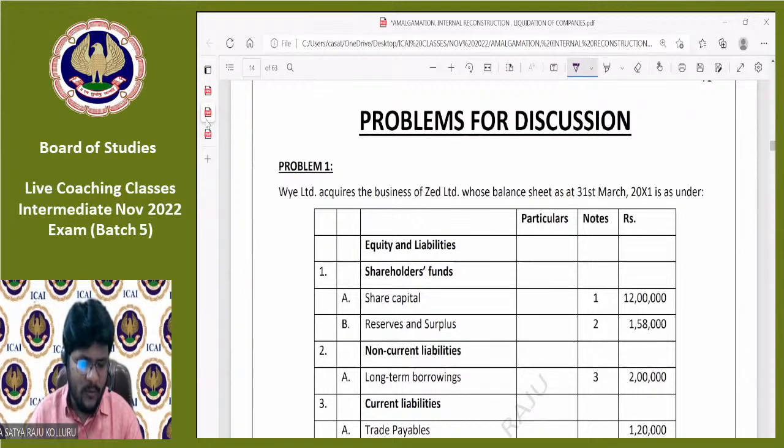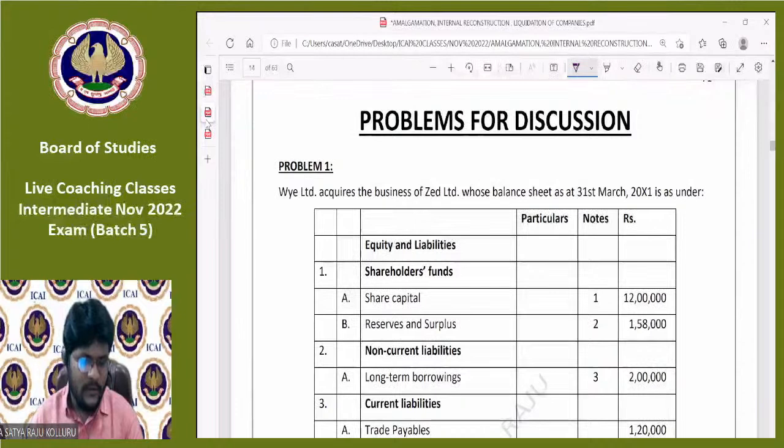One more question asked by Hariram. Sir, in the books of the purchasing company, goodwill has now arisen. Can we set it off with capital reserve? Absolutely. If capital reserve is there, you can set it off against the goodwill. No issues at all.